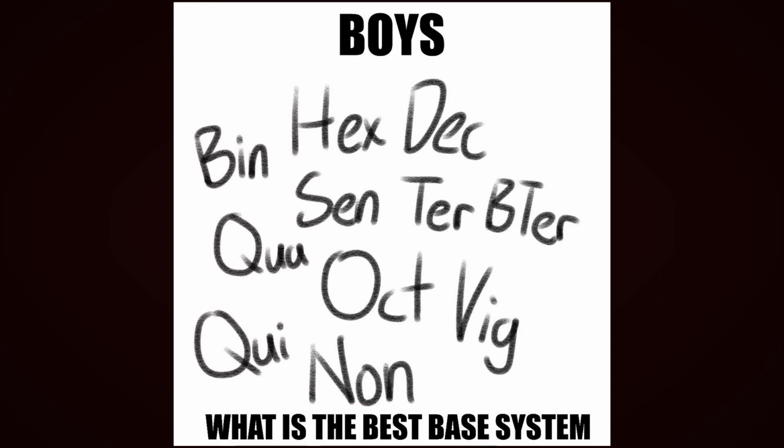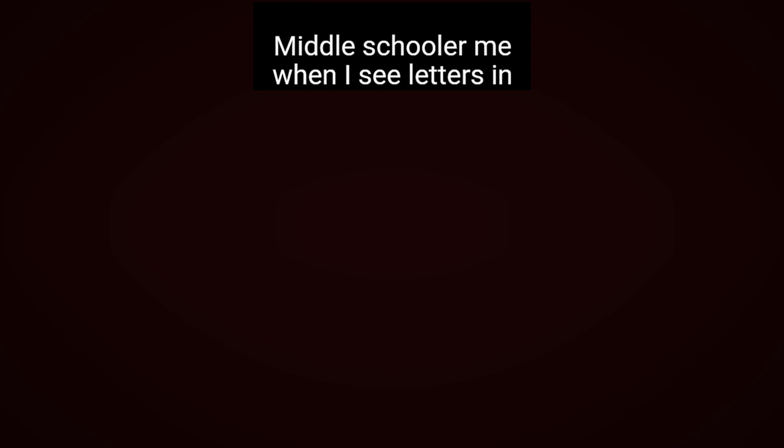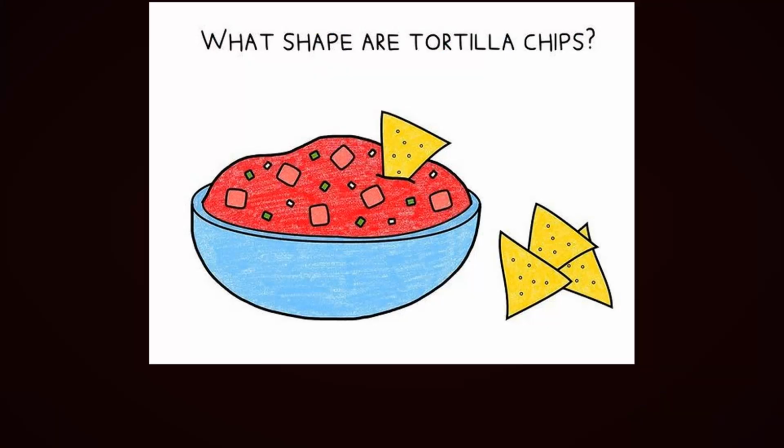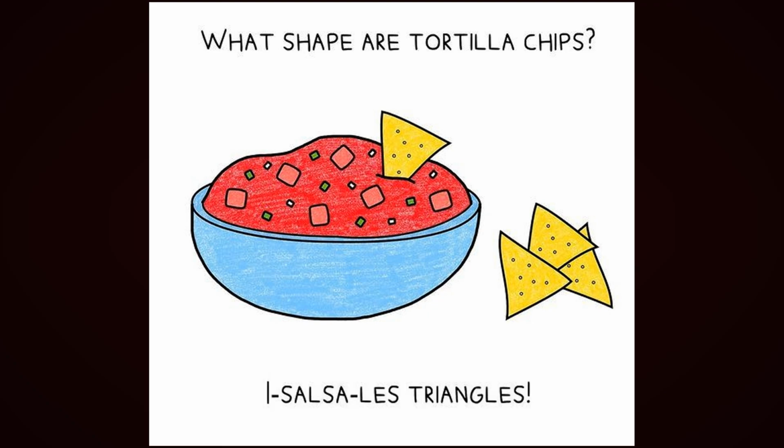Boys, what is the best base system? Middle schooler me when I see letters in math for the first time. What shape are tortilla chips? Isosceles triangles. Point of view. You fell asleep in math class for 5 minutes.